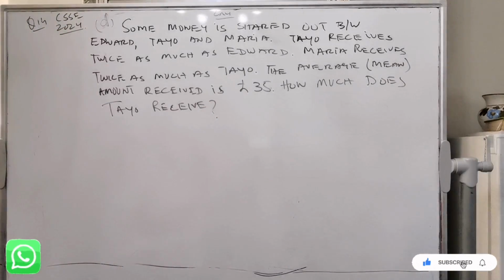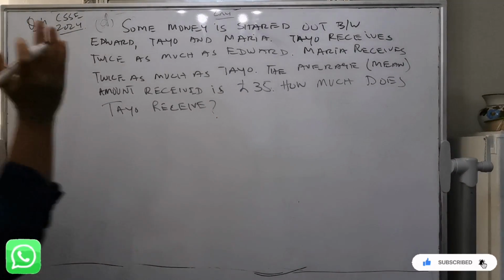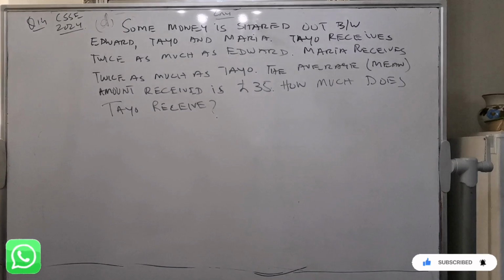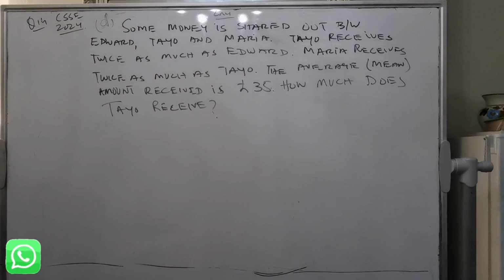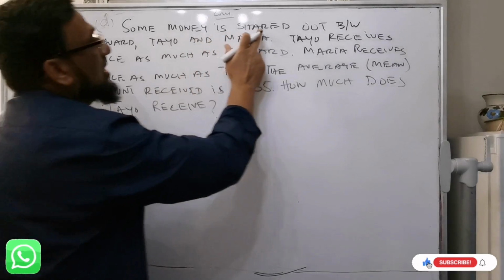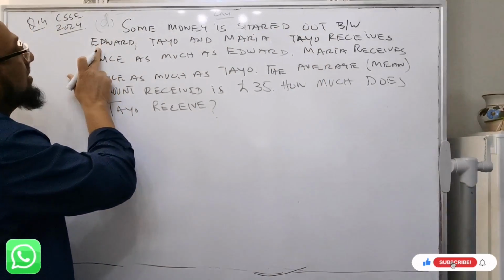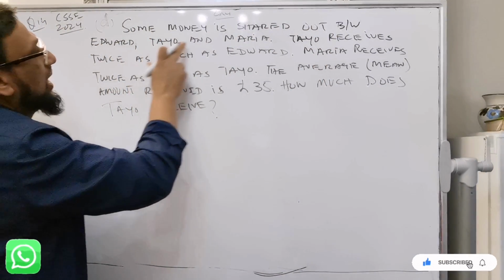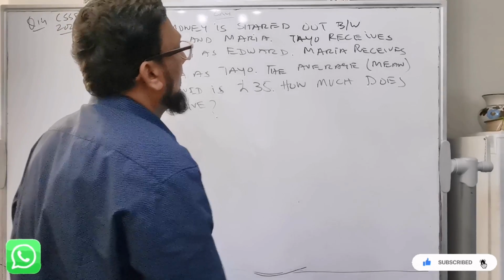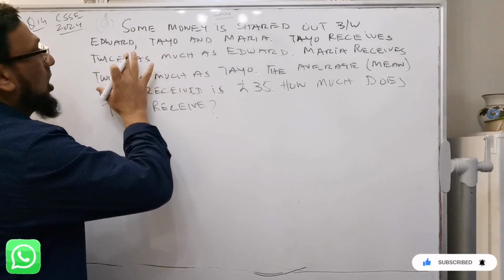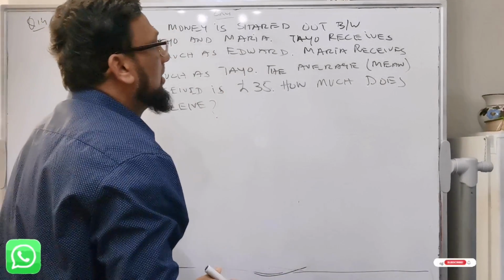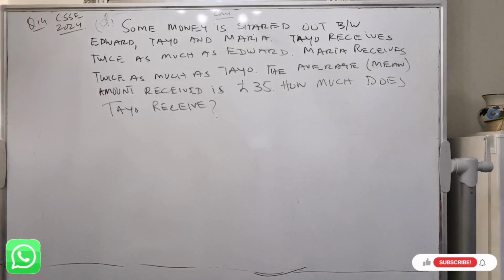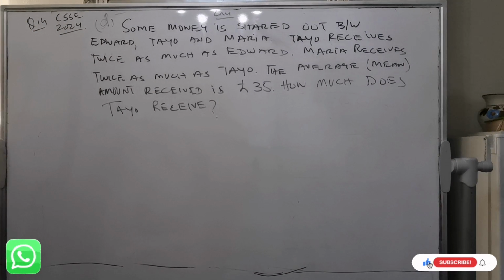So this is the question, okay? You can pause the video and try to solve, and come back later and see your answer if you wish. Some money is shared out between Edward, Tayo, and Maria. We don't know the money, so as we don't know the numbers, we directly jump to x, y, or z.